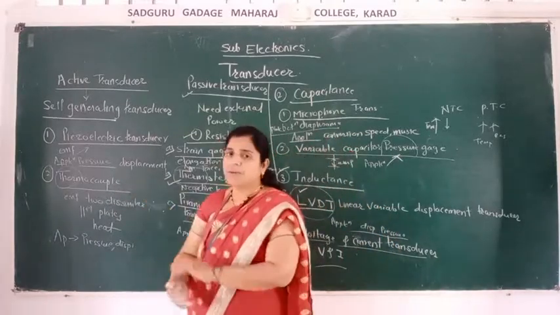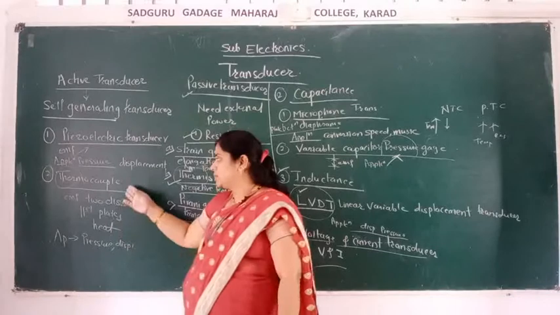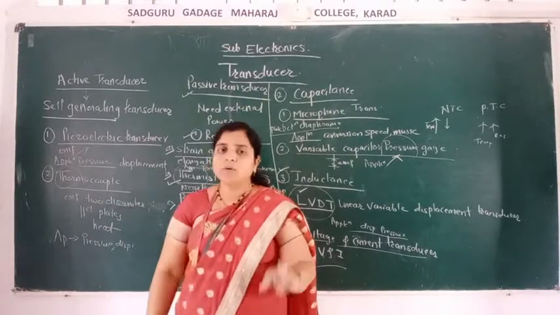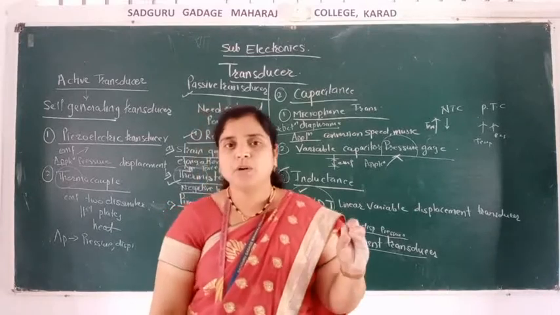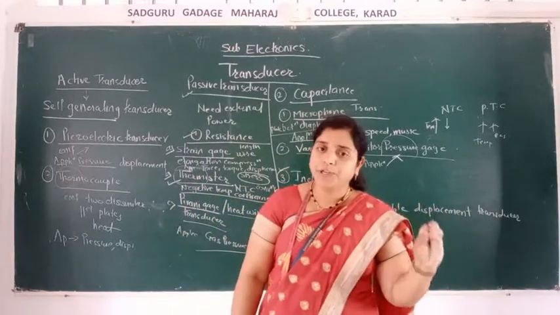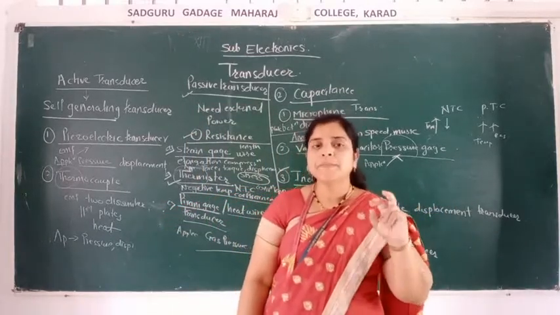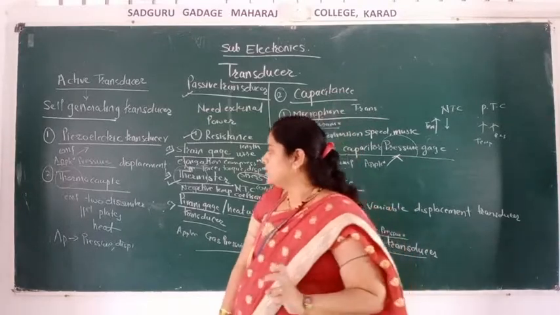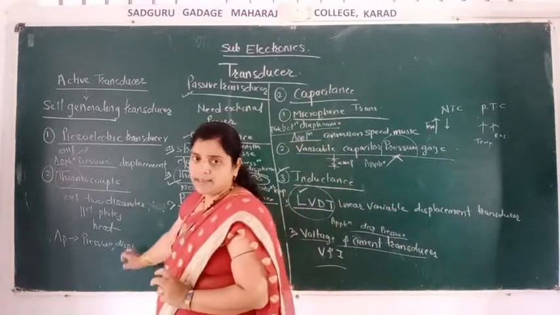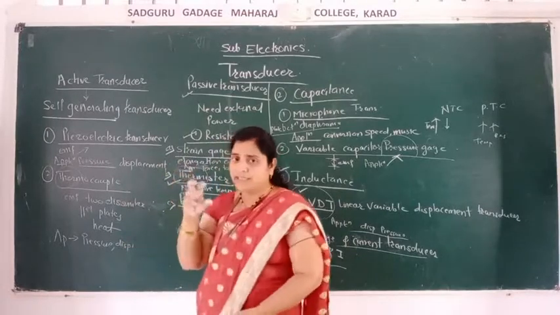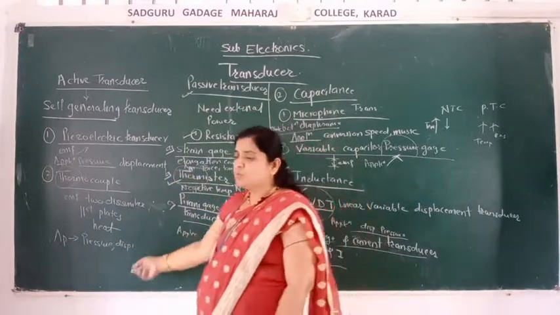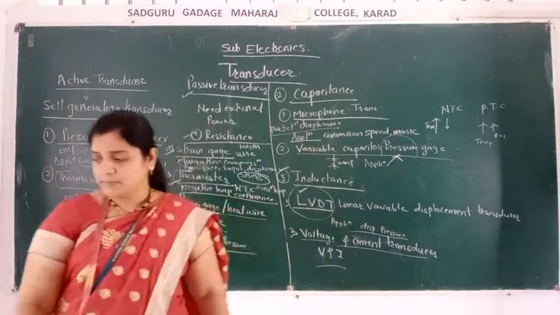It is used for pressure and displacement. In a thermocouple, an electromotive force is produced between two dissimilar metals, and it works on heat, because thermal means heat. It is used to measure pressure and displacement.